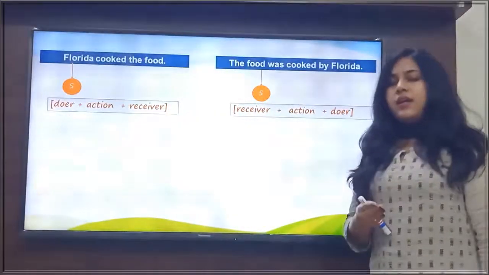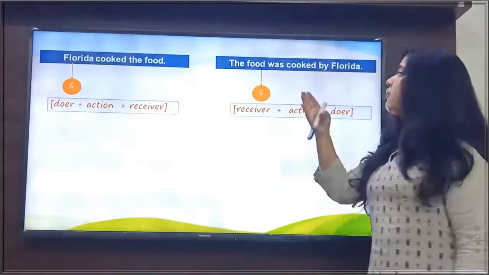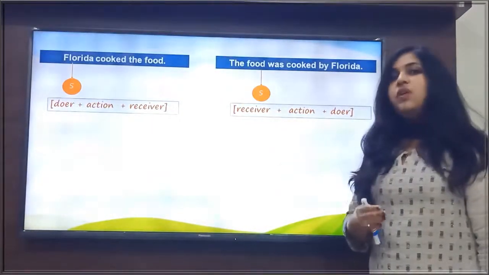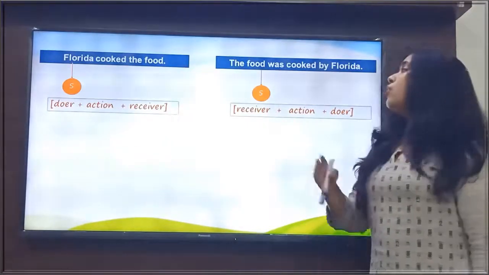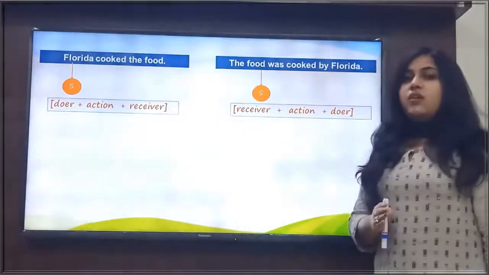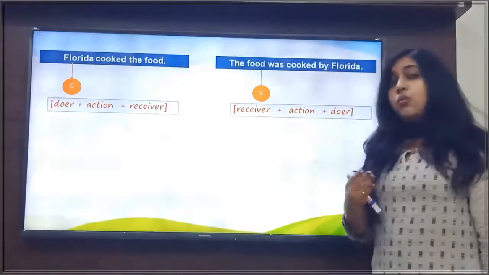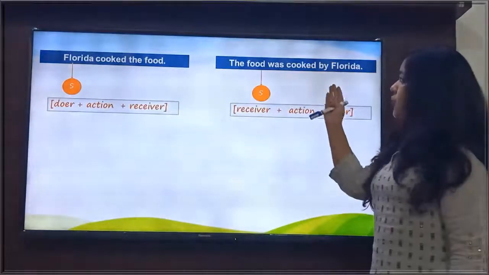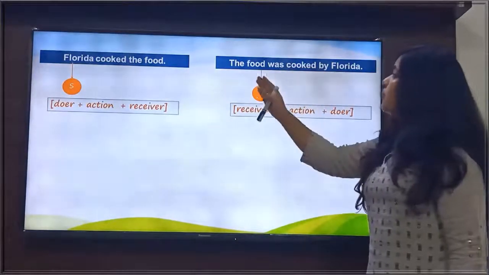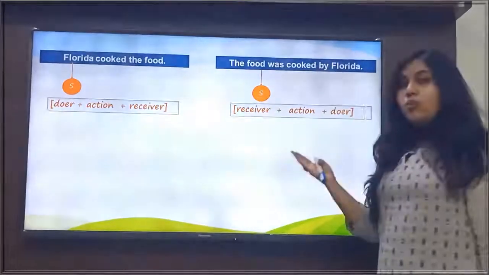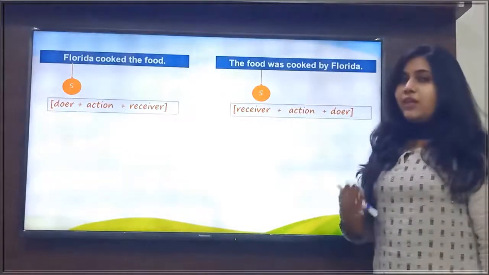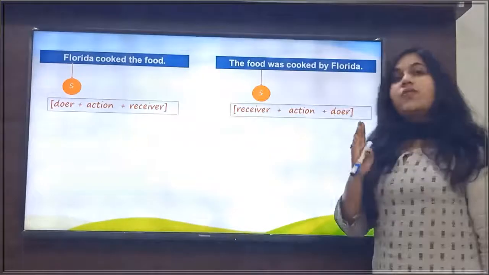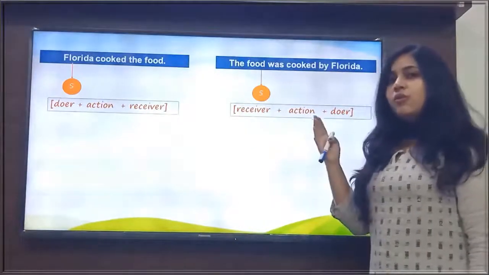Now a question arises in the mind: is the food the performer of the action here? Then what answer will we get? We get the answer no. Food is not the performer of the action here. So who is the performer of the action here? Now if we ask the question, after the verb, the food was cooked by whom? Then what answer will we get? We get the answer Florida. So here the doer of the action is also Florida.